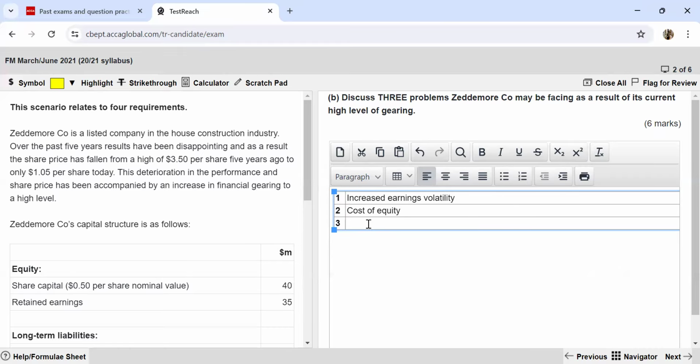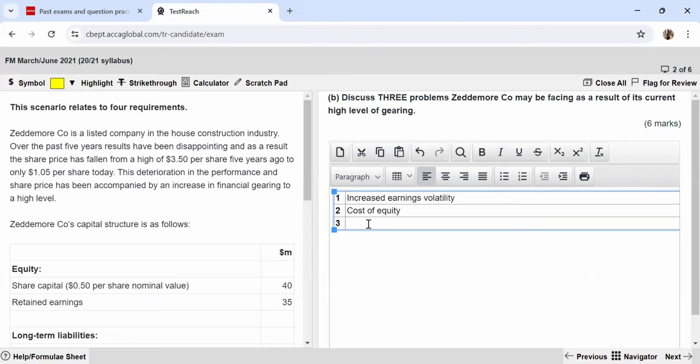So in order to be compensated for that risk, they will have to get a higher return from the company, and that's going to lead to an increase in the cost of equity, as we saw in the previous numerical that we were doing also, that earlier their cost was around 17.8%, but now it had risen to higher than 19%. So this is how your cost of equity also goes up if you have a lot of gearing.